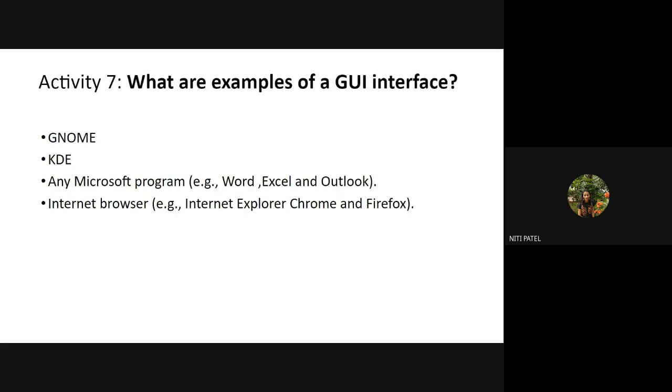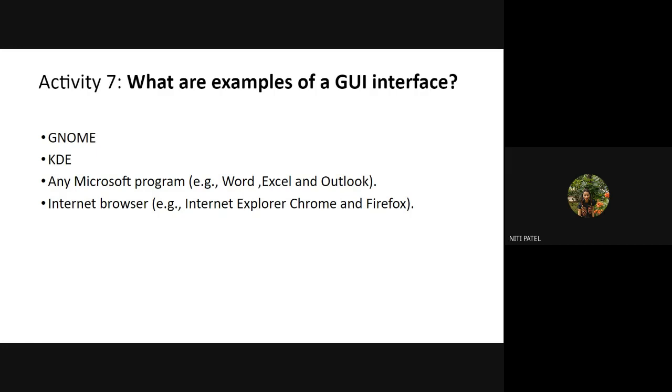Then in Linux, we have different examples of GUI, and you have to select the GUI at the time of installation. So you have GNOME as a GUI, you have KDE as a GUI. Whenever you select, the interface is shown during the installation. That means how the interface will look is shown in the step of the installation.